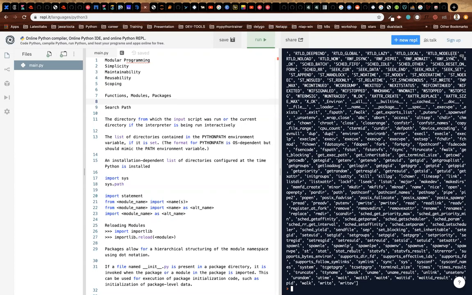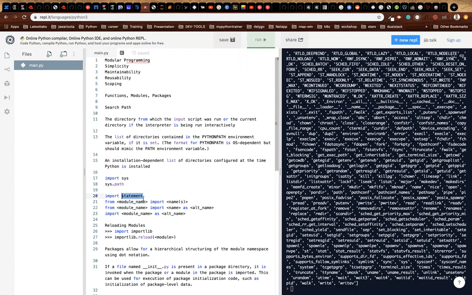And when you type import and give a module name, what Python does is it searches in the current directory first, whether there is a file with the name that you are importing.